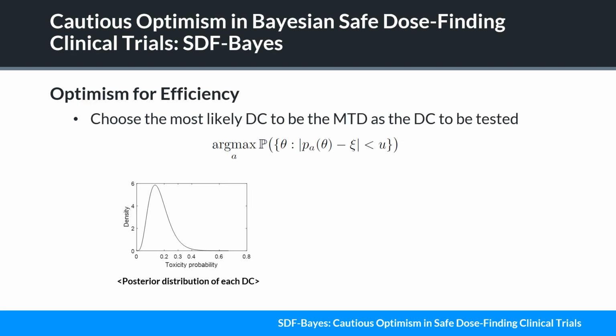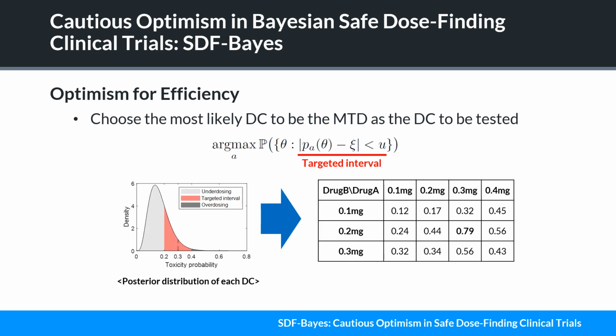First is optimism for efficiency. To choose the DC to be tested, our method assesses the most likely DC to be the MTD. For this, as shown in the figure, we use the probability that the DC belongs to the targeted interval based on the posterior distribution of the parameters. Then, we choose the most likely DC.